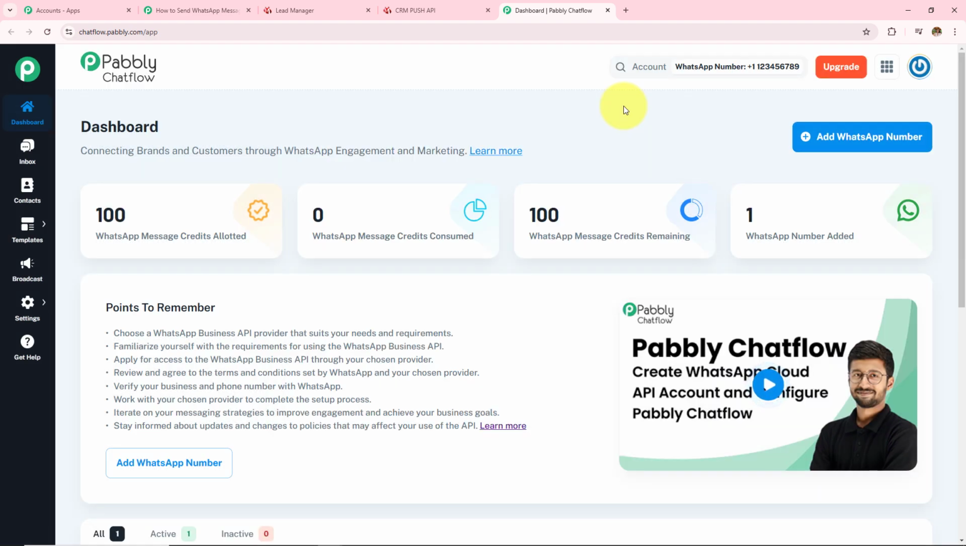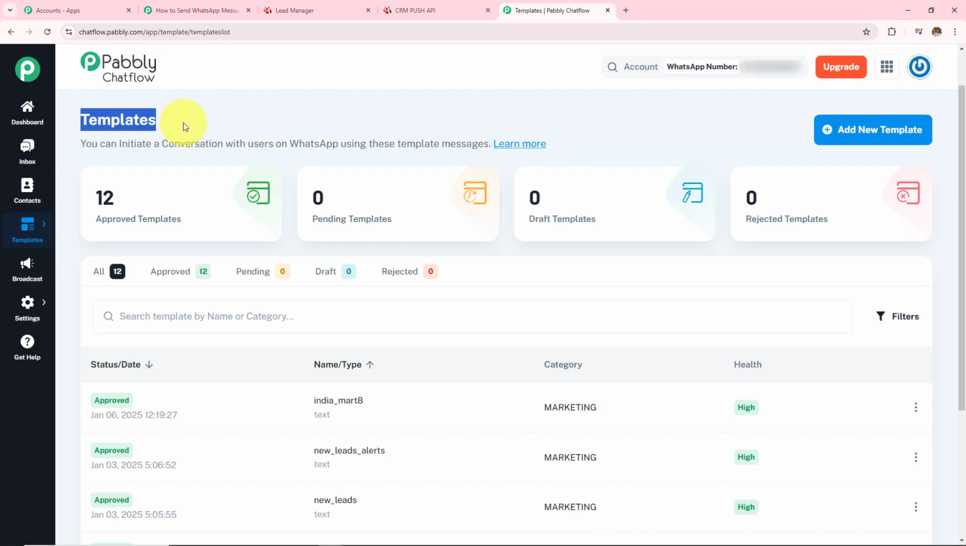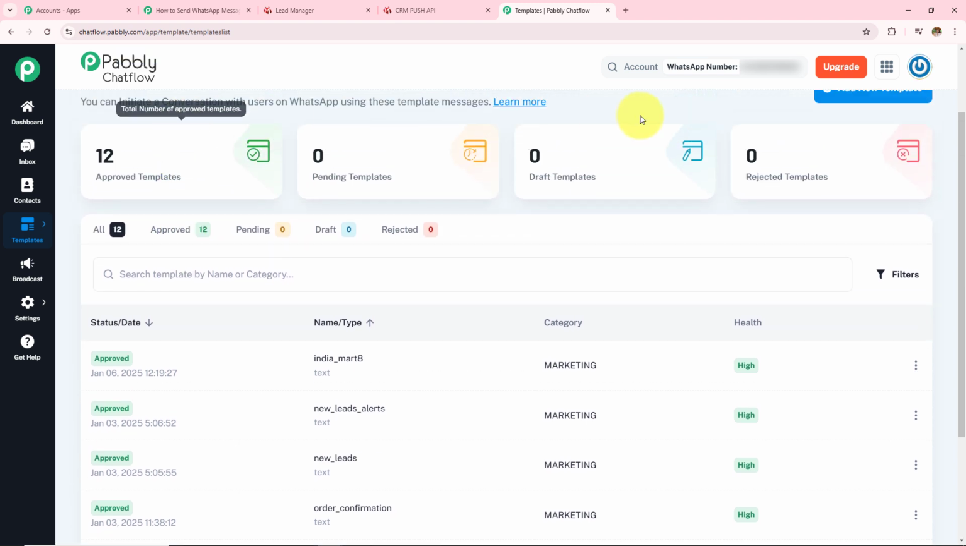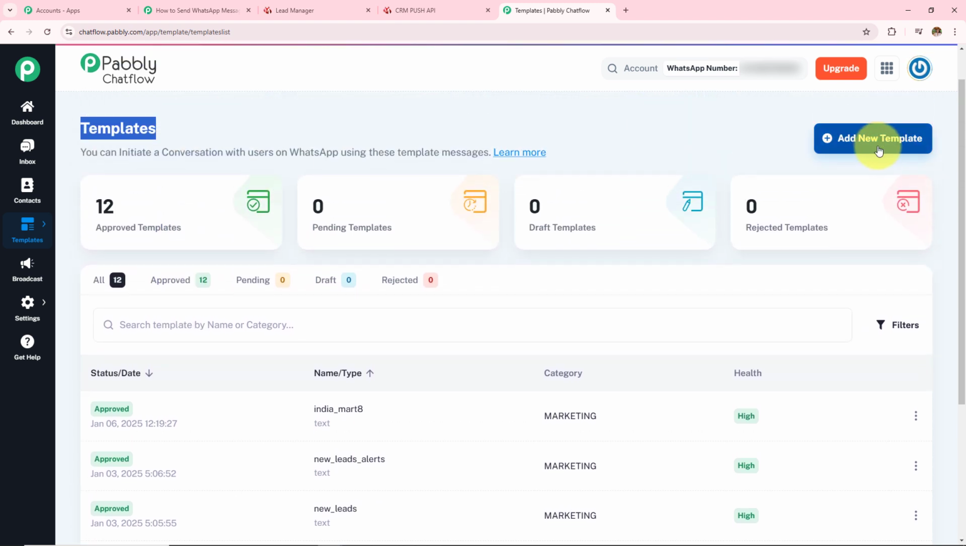In order to send these WhatsApp messages, we have to first create the template. On the left hand side where I can see all these options, I am going to click on templates and then go to templates list. In this templates section, you can see all the templates that have been created, and if you want to create a new template, you simply have to click on add new template.